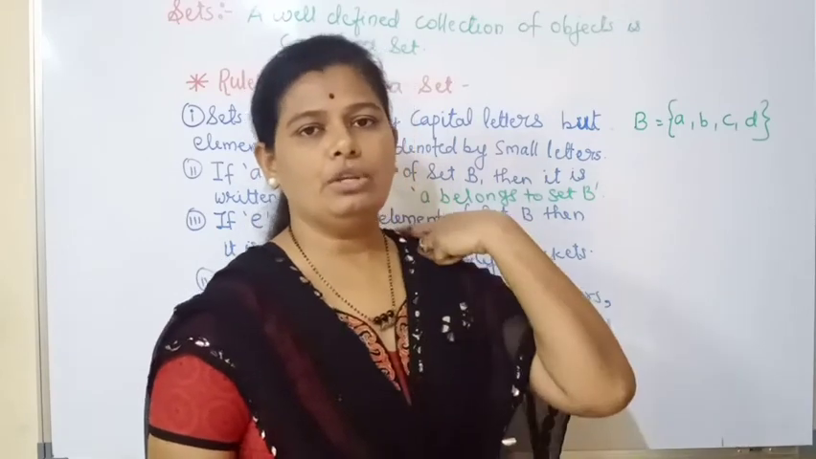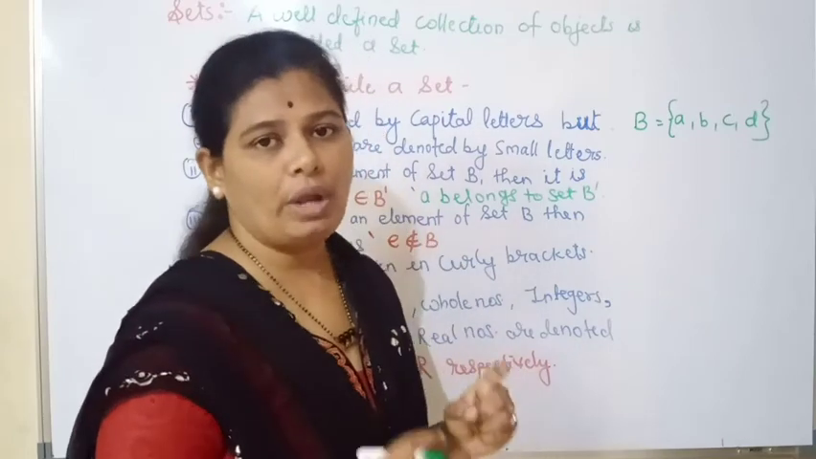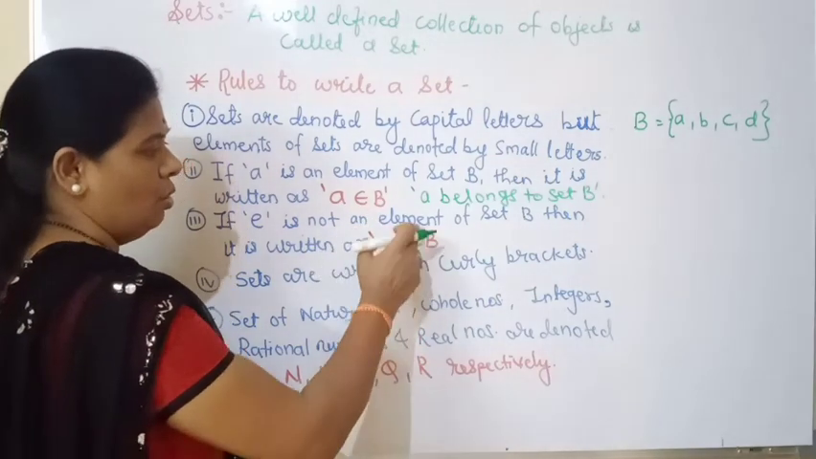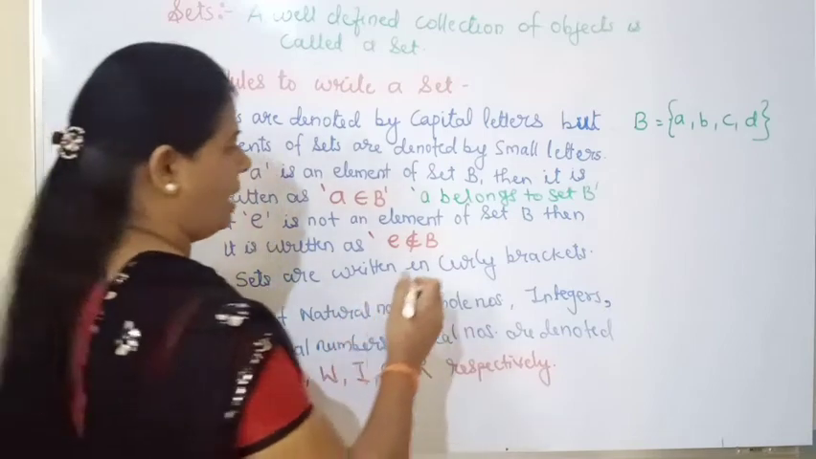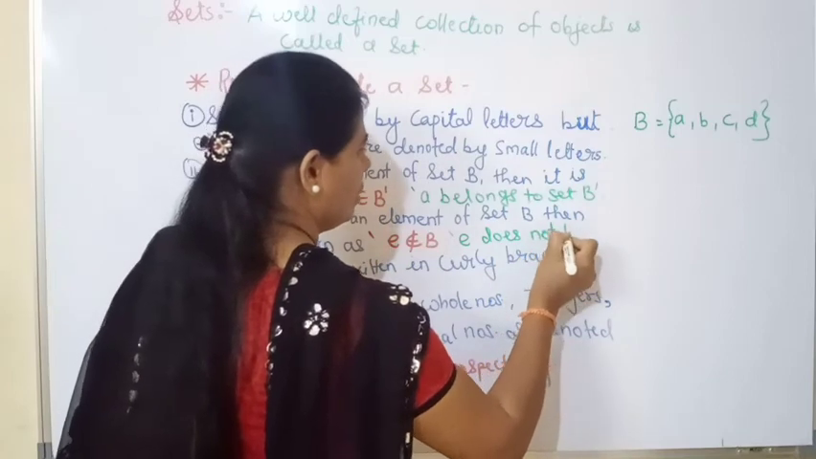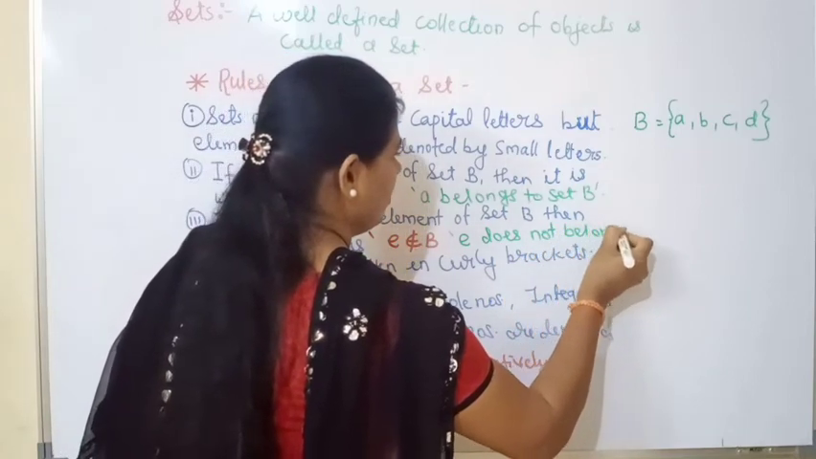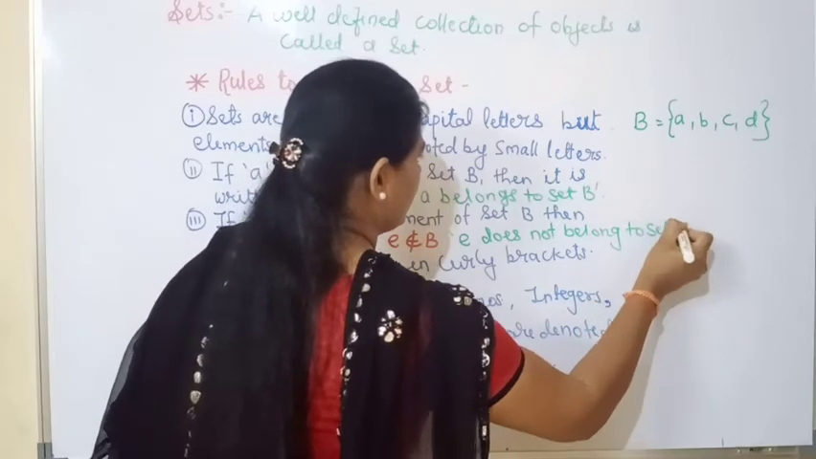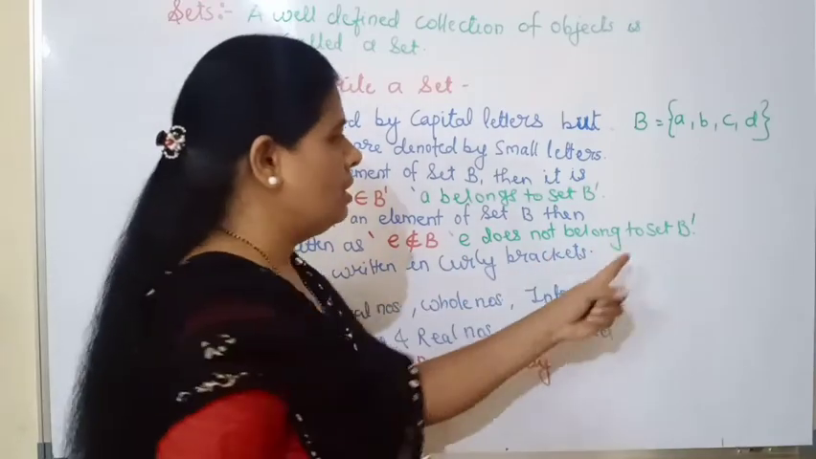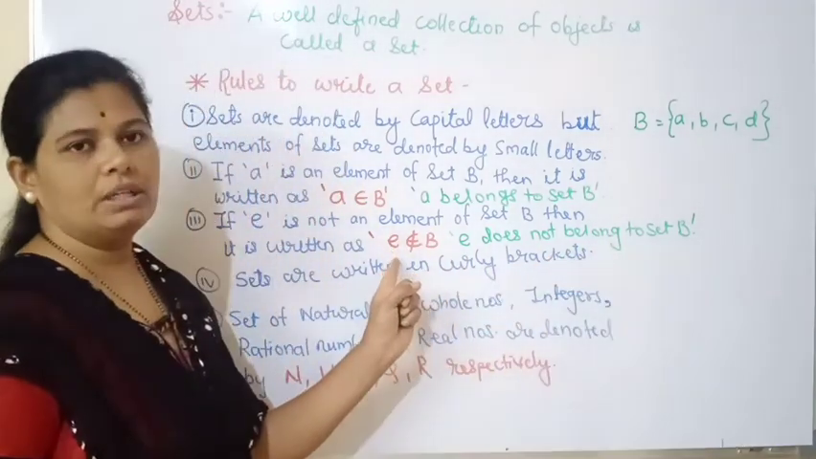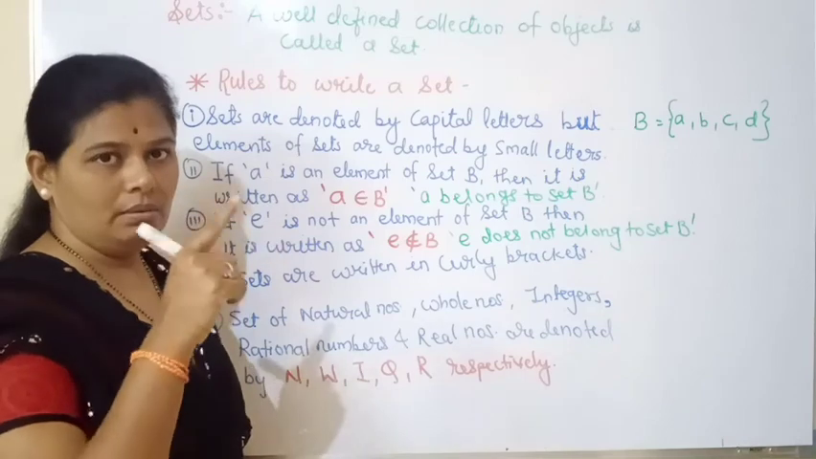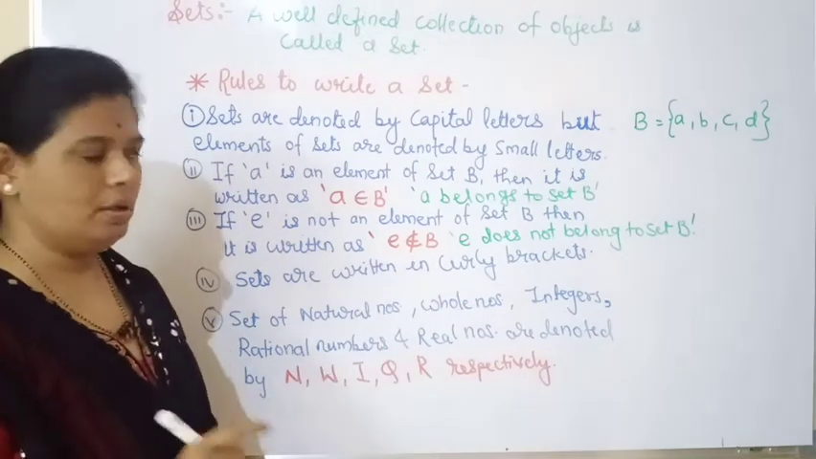It means e is not an element of set B. Symbolically it is written with e, and see, I have written the sign of belongs to, and you just give one cross line, and it is read as e does not belong to set B. It is read as e does not belong to set B, and it is written symbolically as small e, then the belongs to sign with one slanting line through it, and then you write the name of the set.